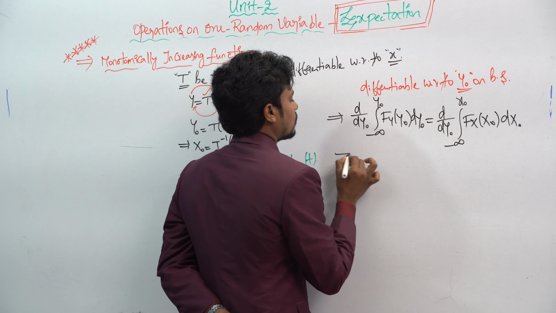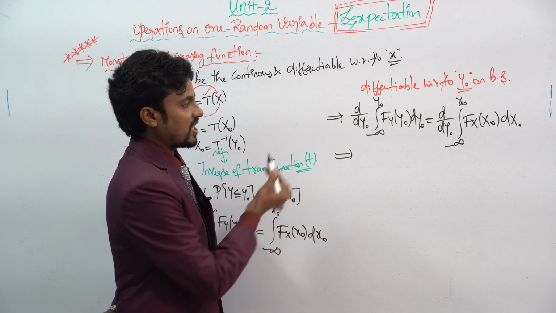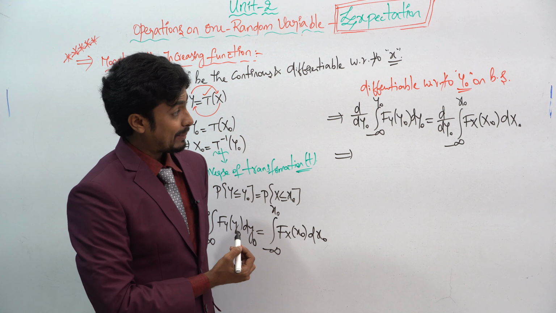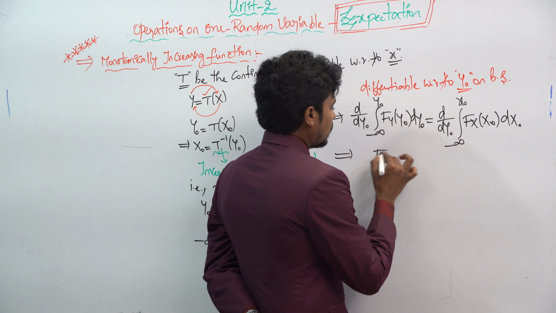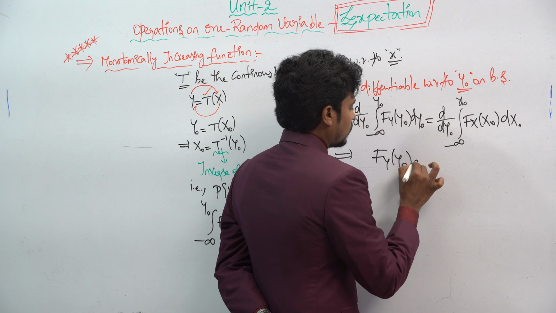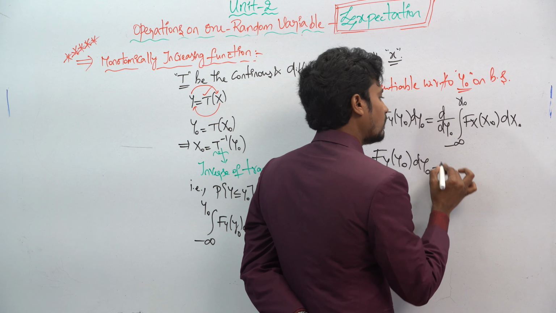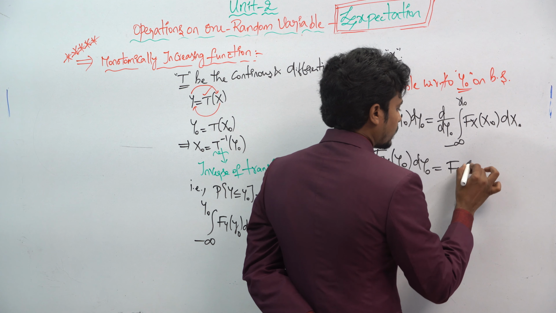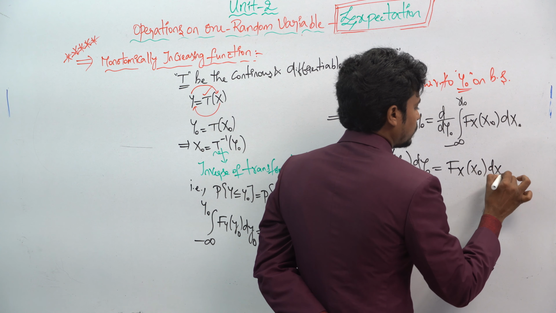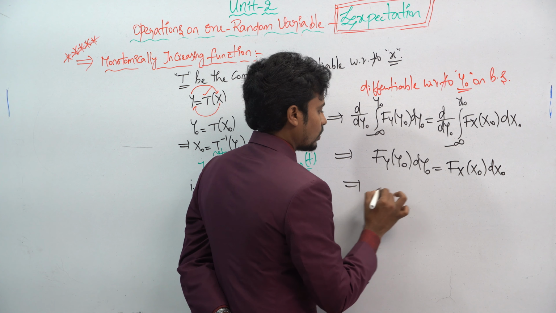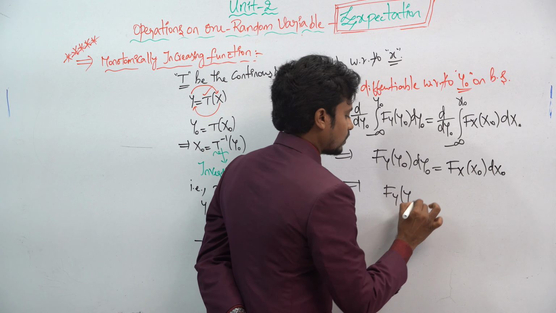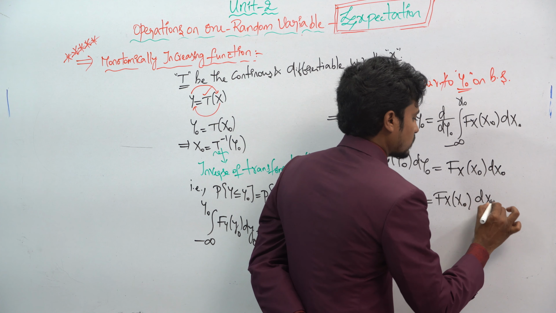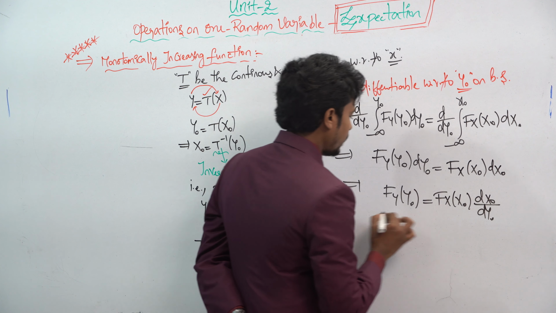Okay, here you can see differentiation and integration cancel each other, and the remaining result is f_Y of y naught on the left. On the right also, differentiation and integration cancel each other, and this becomes f_X of x naught. So f_Y of y naught is equal to f_X of x naught into dx naught divided by dy naught.